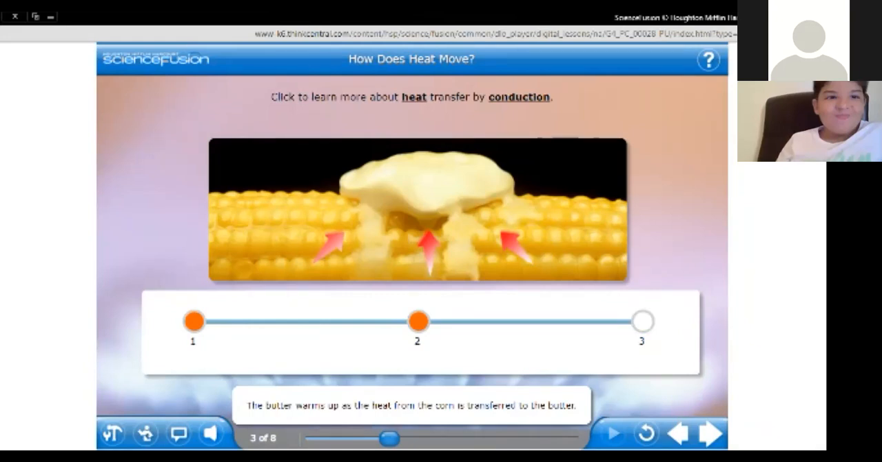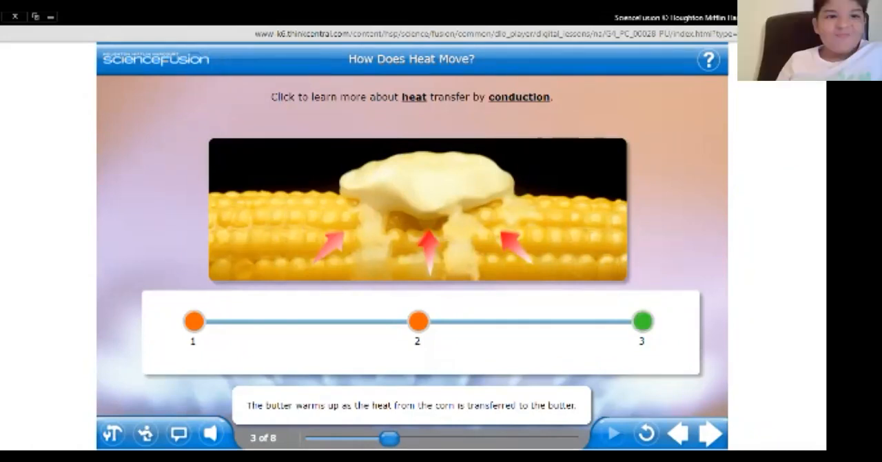Look, this is some heat from the popcorn transferred to this piece of butter. So the heat energy made this butter melt. The butter warms up since the popcorn was hot, it transferred some of its heat energy to the butter.